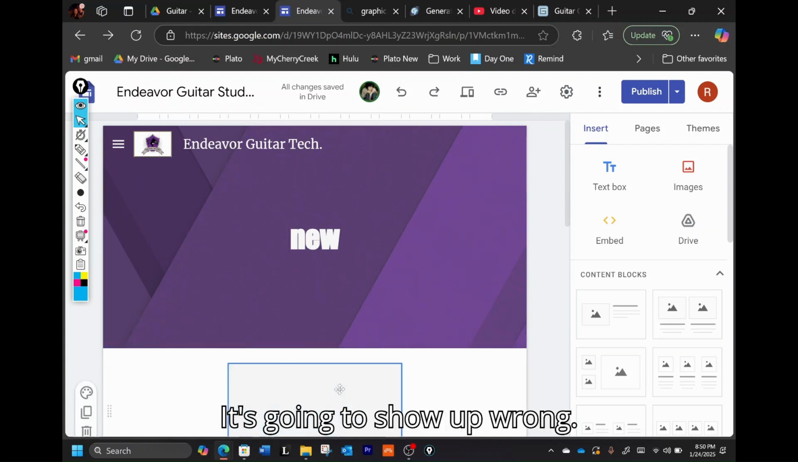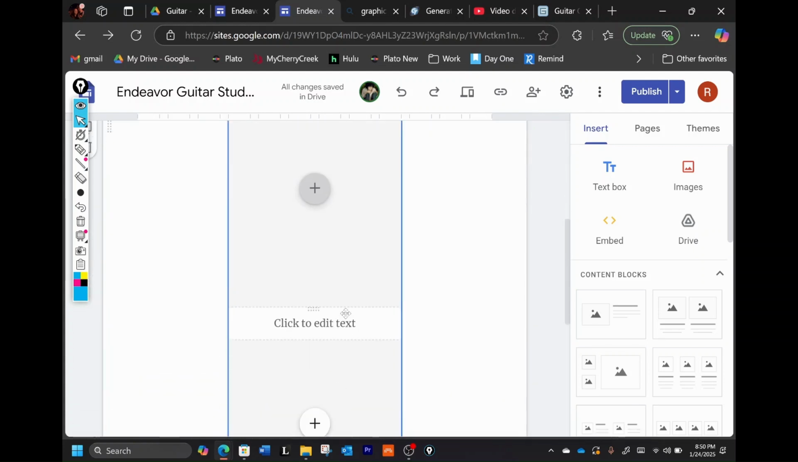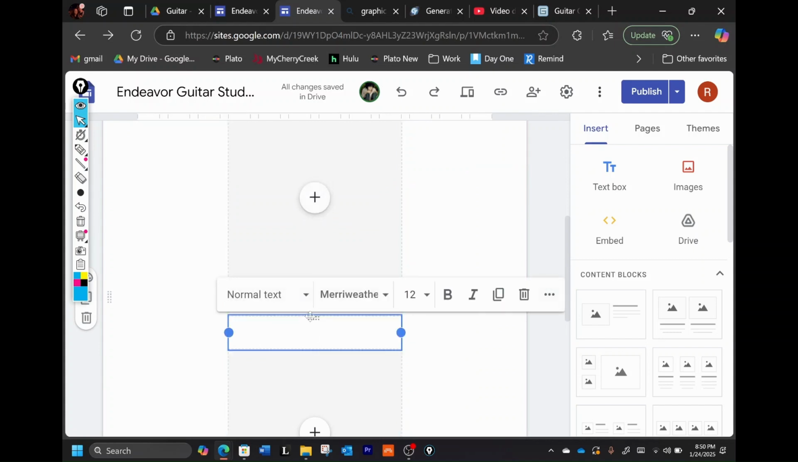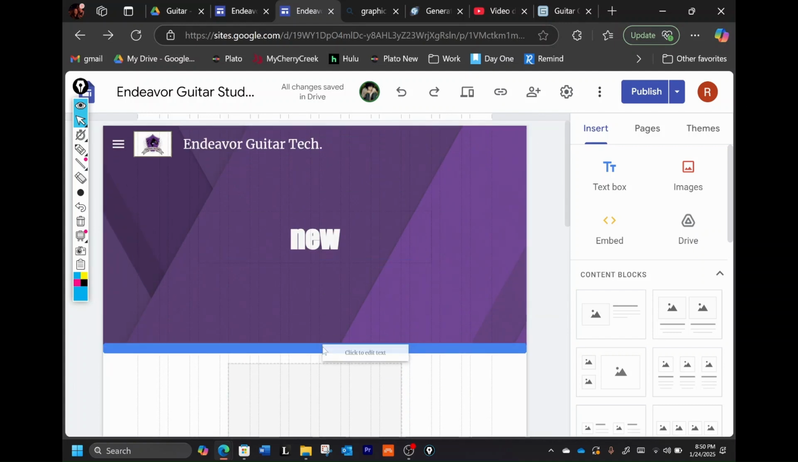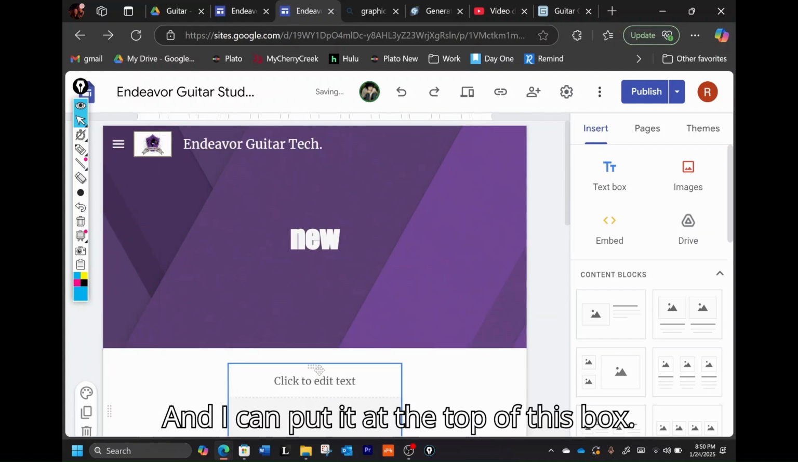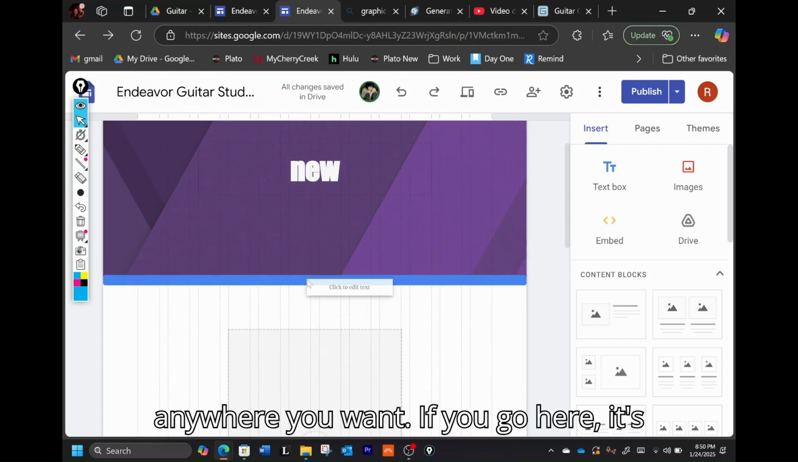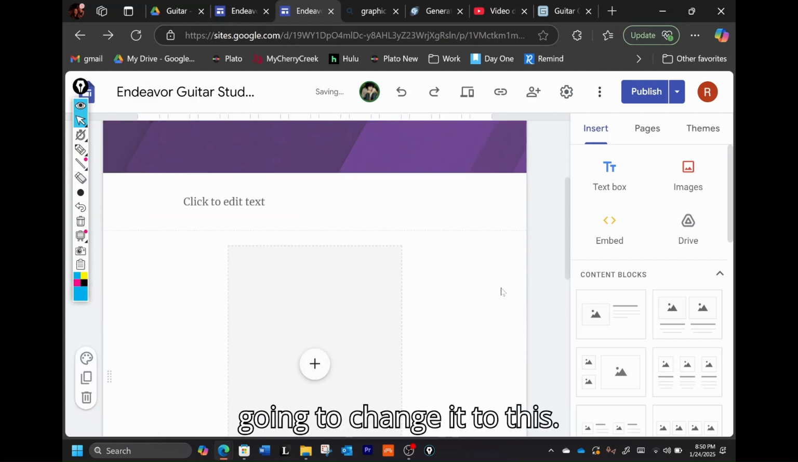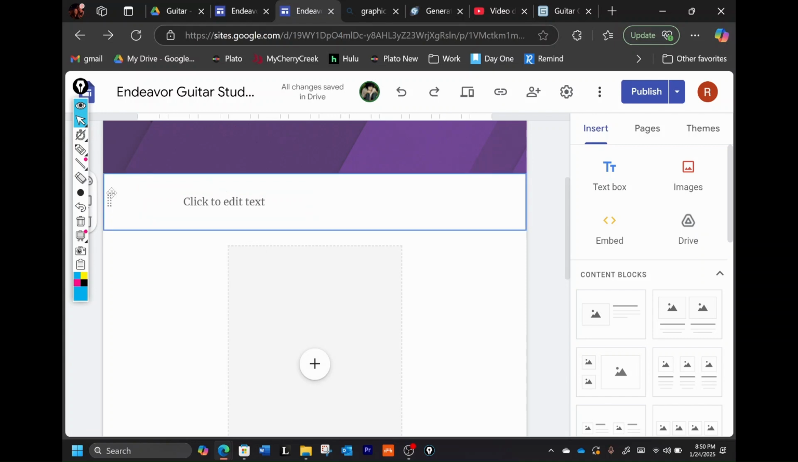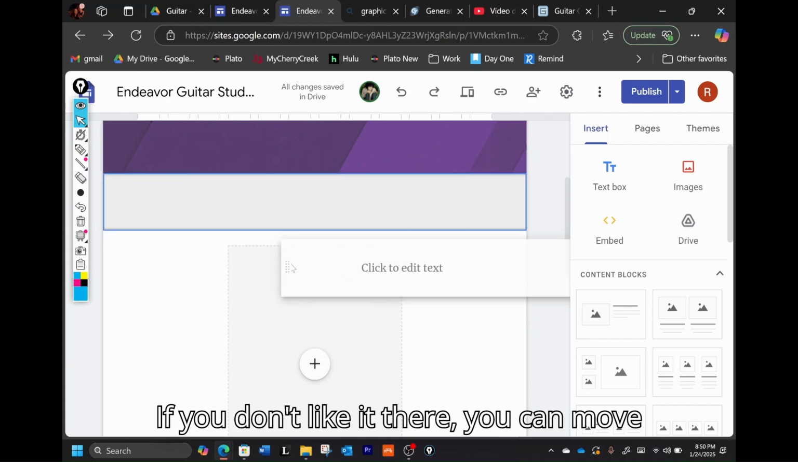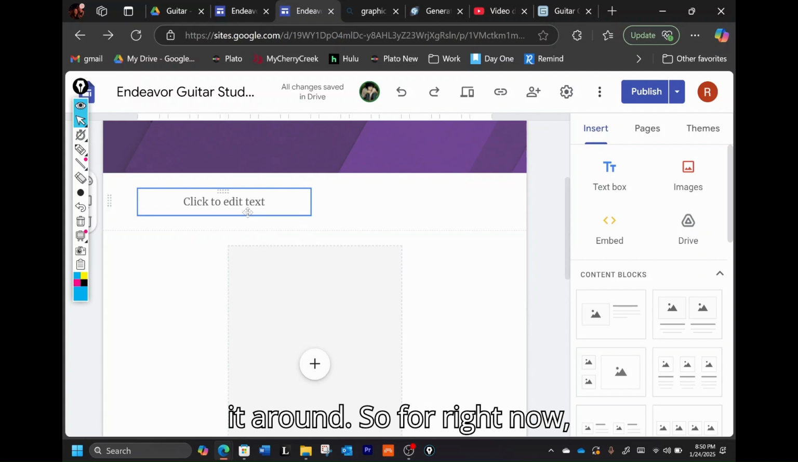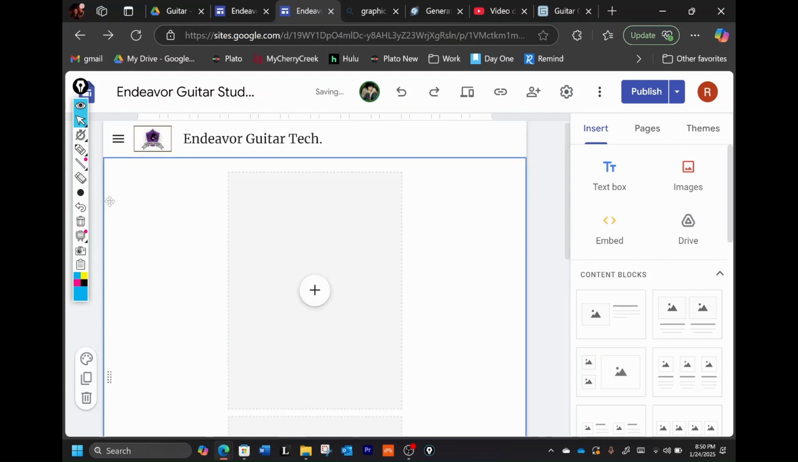Oops, I did this wrong. It's going to show up wrong. I can scroll it, and I can put it at the top of this box. You can move text boxes anywhere you want. If you go here, it's going to change it to this. If you don't like it there, you can move it around. So for right now, I'm going to delete this one again.